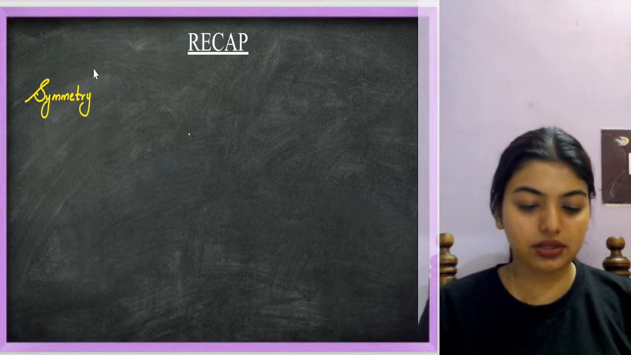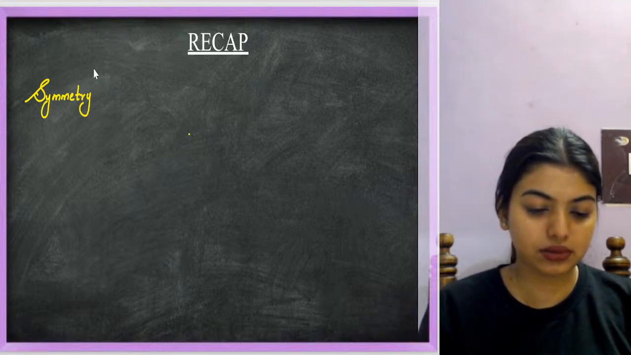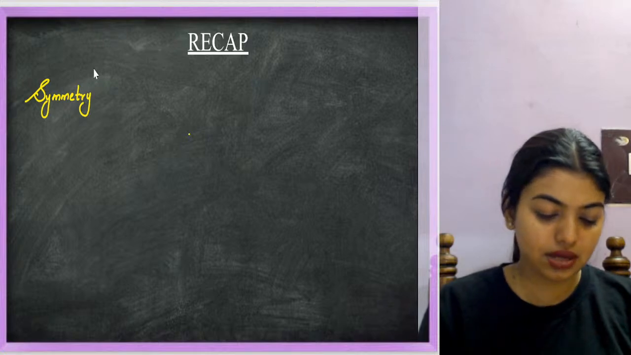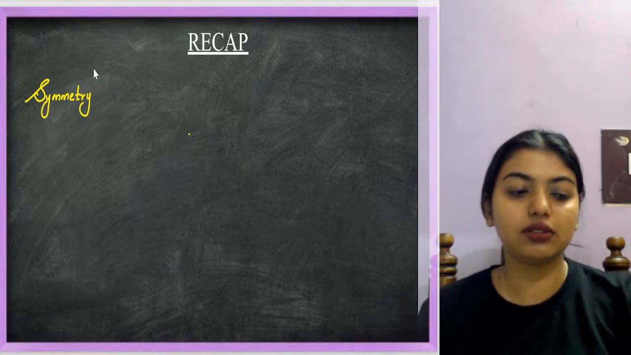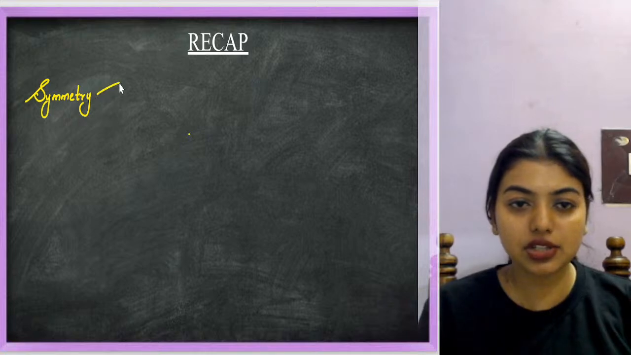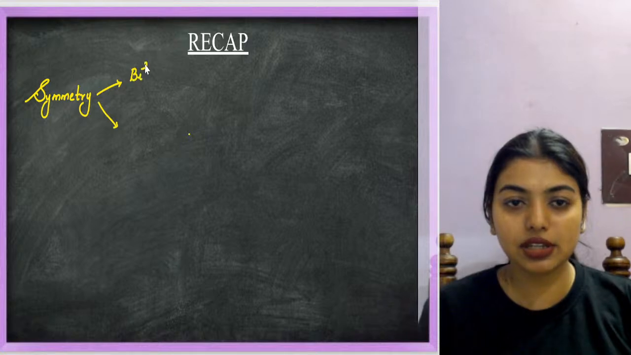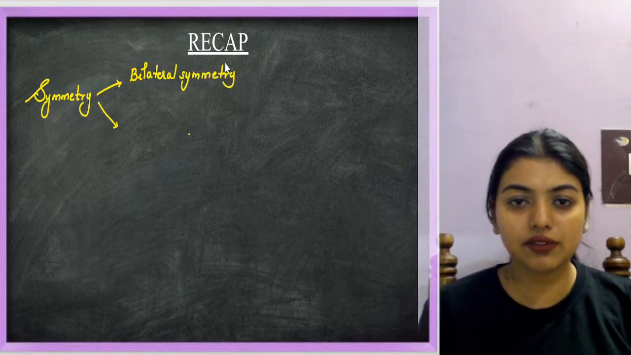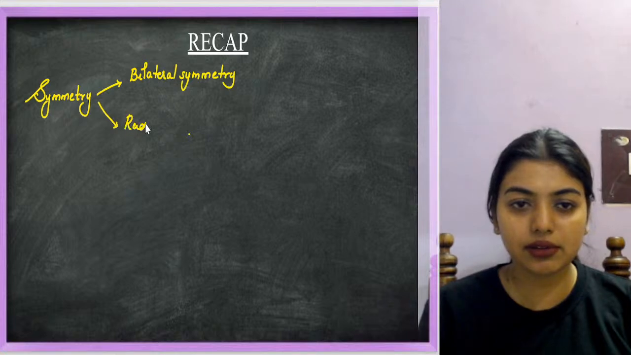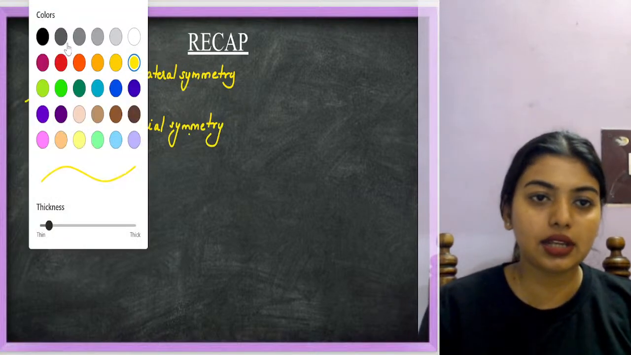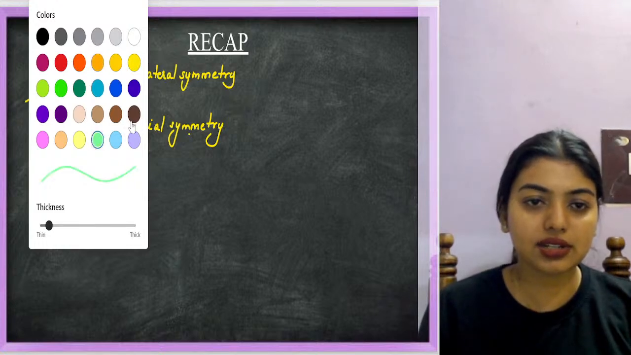I'm going to write it. First we will start with symmetry. Symmetry is going to be one portion here, one portion here. We have bilateral symmetry. Then we have radial symmetry. Now this bilateral symmetry and radial symmetry.